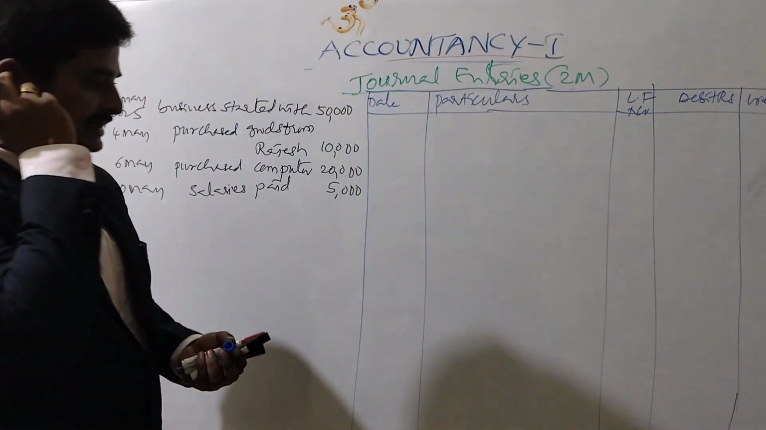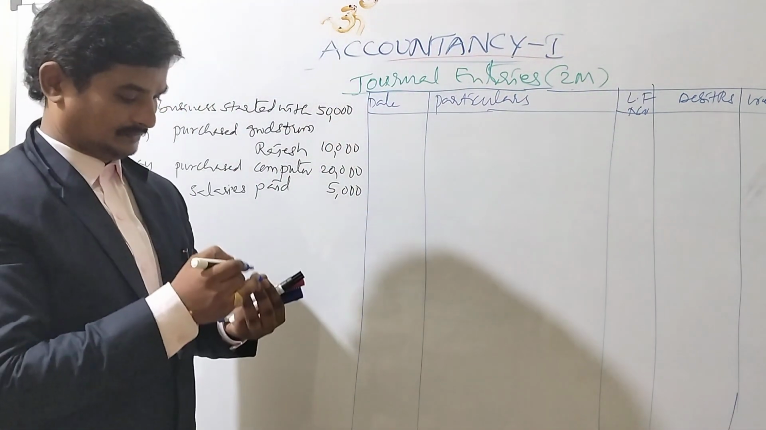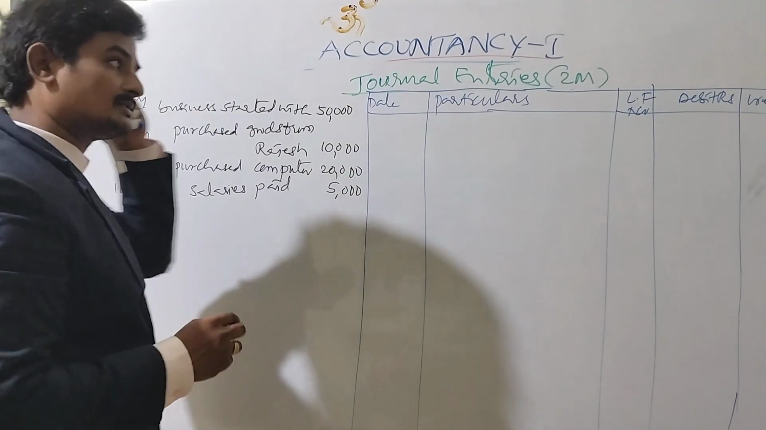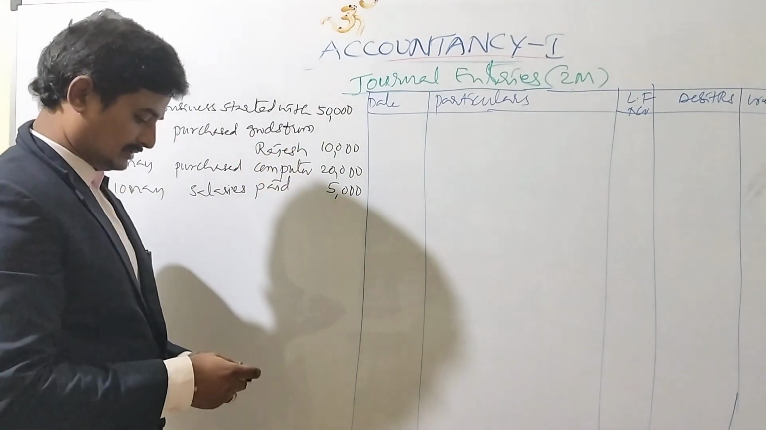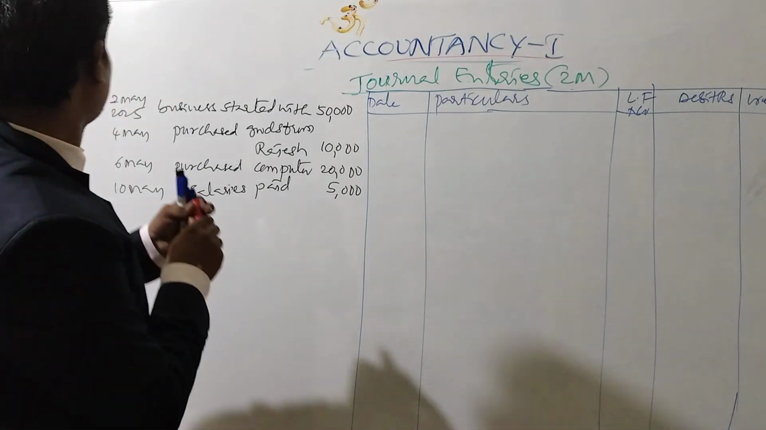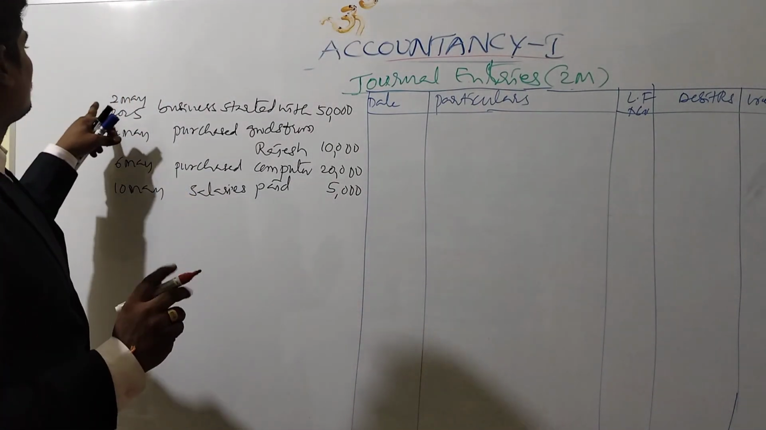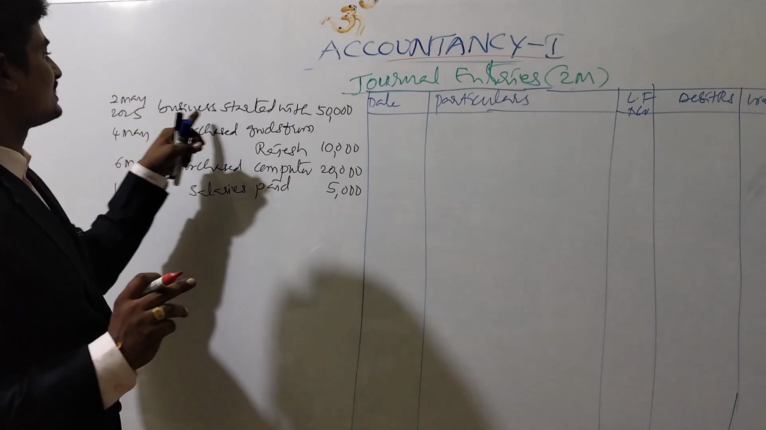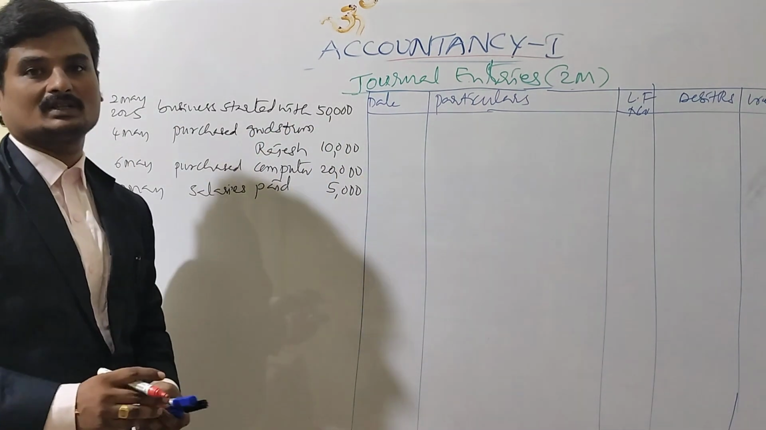Okay, all of you know that this is the pro forma to write journal entries for transactions. Let us start the writing of journal entries. The first one, yes, here it is. Take 2nd May 2025. Business started with the cash rupees 50,000.